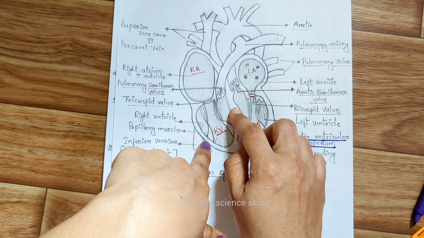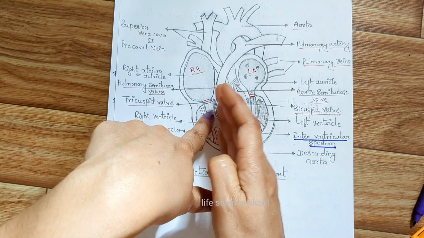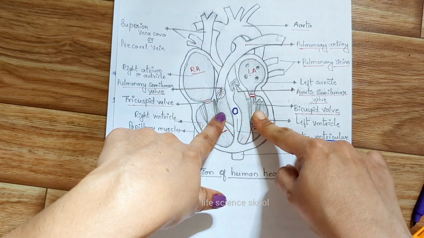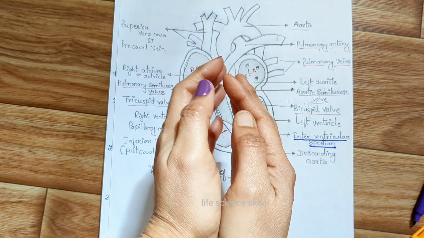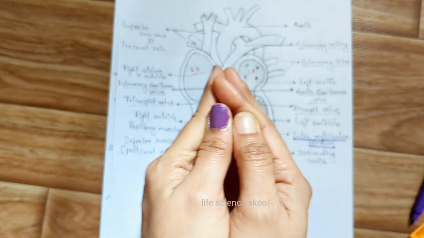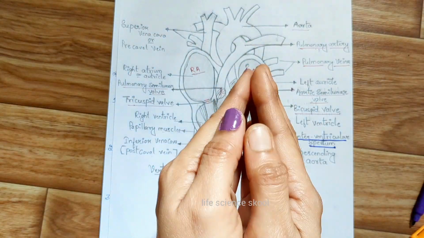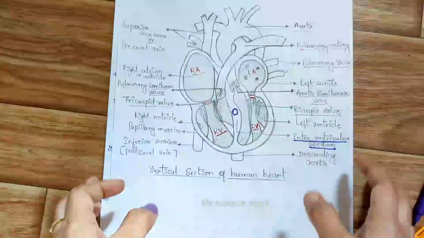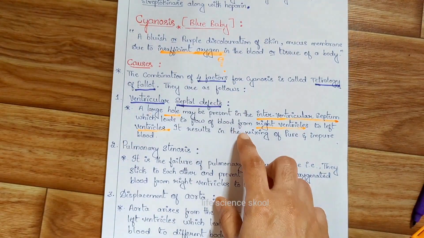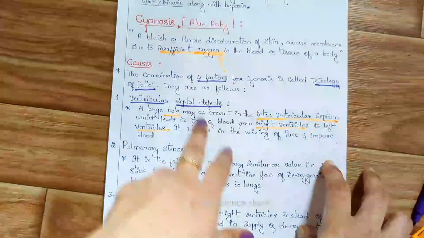But due to the presence of the hole, the deoxygenated blood and oxygenated blood both get mixed. Pure blood and impure blood shouldn't be mixed. We have the double circulation mechanism, right? That is affected here. The blood mixes up, and that's why the baby looks bluish. So this is one reason for cyanosis.